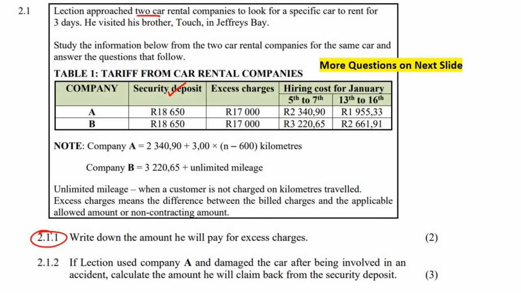The other one is called an excess charge. Now this, you don't actually pay anything on the day that you take the car. The excess, you can ask your parents if they have car insurance. You can ask them what excess is, but what it is, let's say you have a car accident. Let's say you go rent someone's car and you crash the car. Now, let's say that the crash total comes up to 70,000 Rand.